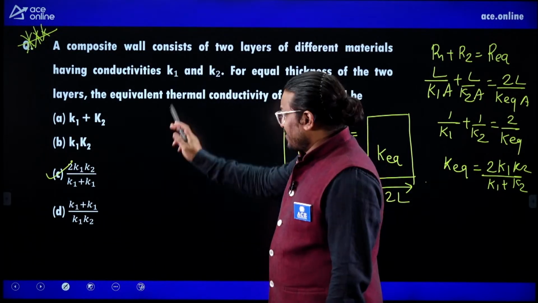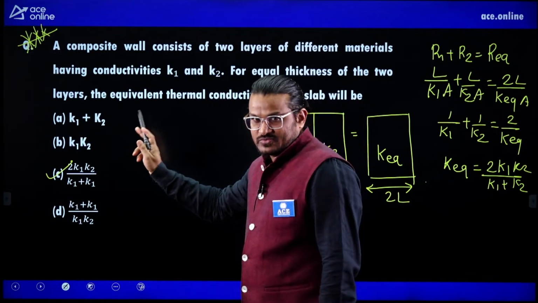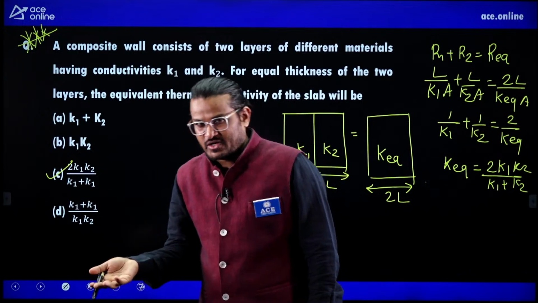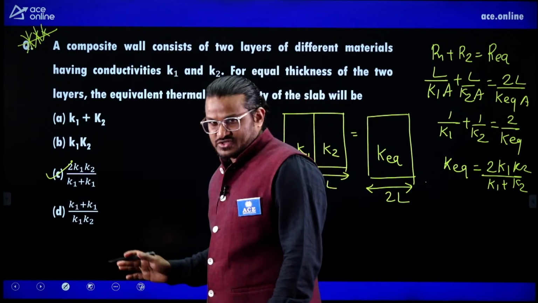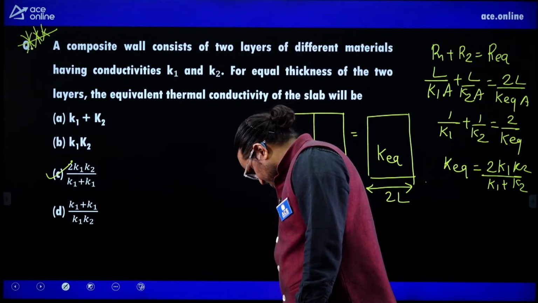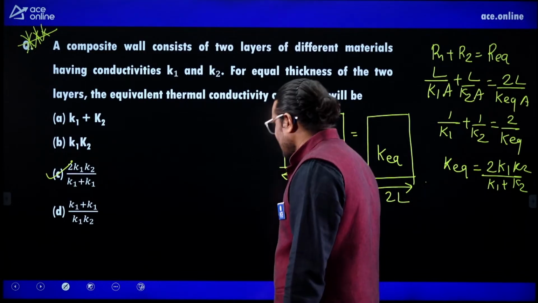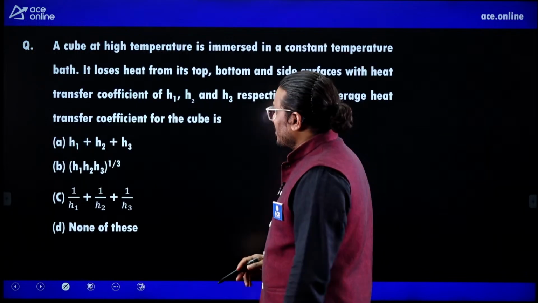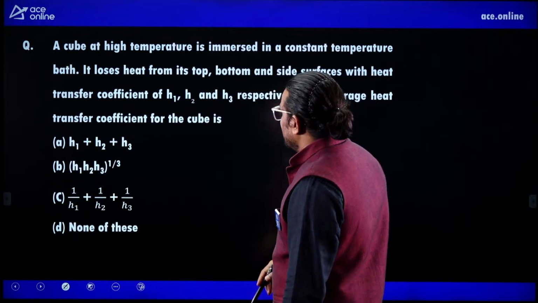C is the right answer. So make sure this question you need to take care. This is very common, like if you see the TS GENCO mechanical paper also, you will find these questions. Next one. Please try to understand. This is very important.